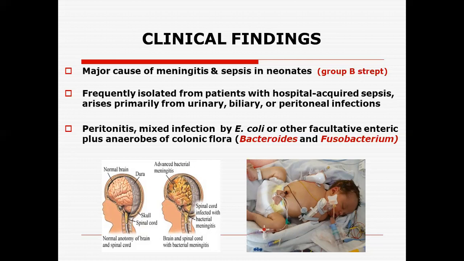These bacteria, along with Escherichia coli, cause mixed infection, particularly if you are performing a laparotomy or your patient is undergoing some GI or abdominal surgery; these bacterial infections are very common. So the best way to avoid peritonitis because of Escherichia coli or Bacteroides fragilis is to give some pre-medication to avoid these infections.